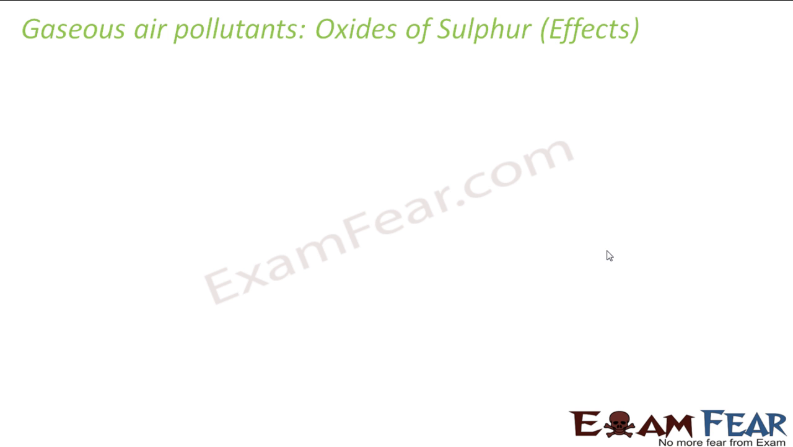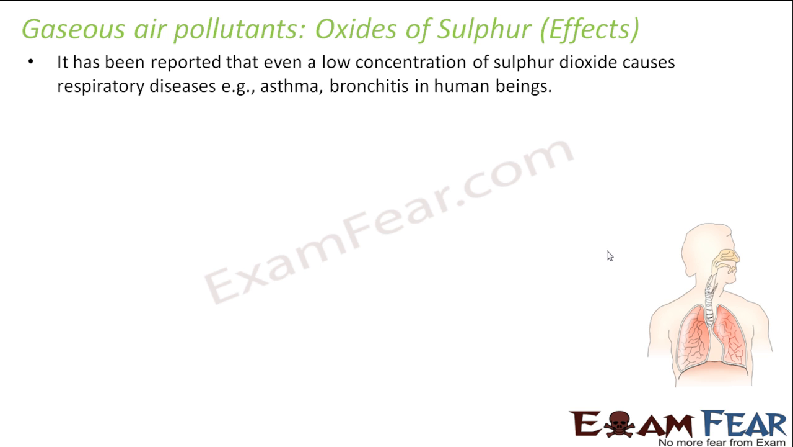Now what are the effects of sulfur dioxide? The first is that even at low concentration, it causes respiratory diseases such as asthma and bronchitis. These are the diseases that you get in humans because of sulfur. For SO2 the threshold limit is 2 into 10 to the power minus 4 ppm. This is the threshold limit. So if it exceeds this, it is a problem. And even at low concentration, it has a tendency to cause asthma and bronchitis.